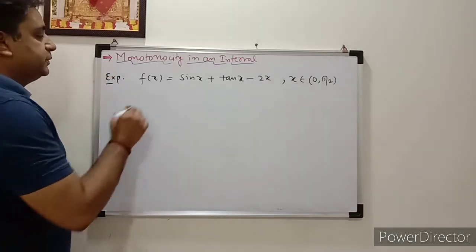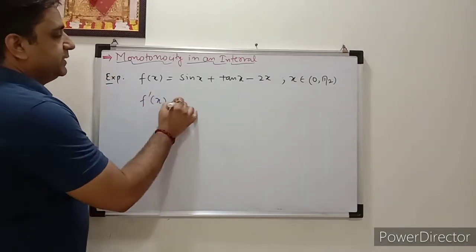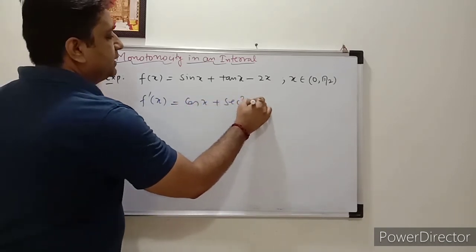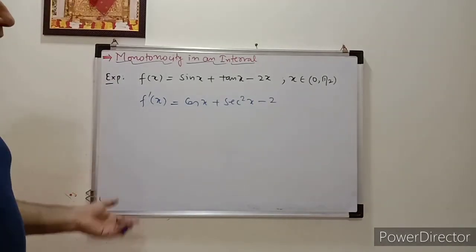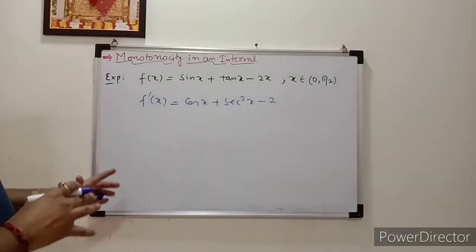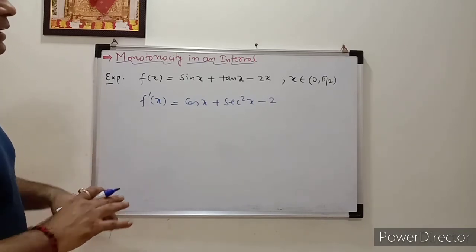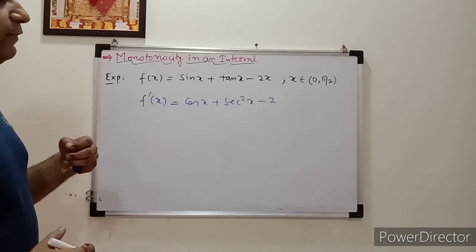The first step is you need to find f dash x. So f dash x is equal to cos x plus sec square x minus 2. Now how to find the monotonicity of that? Here I am telling you a different type of method, a different way to think about how to find the monotonicity of the given function.